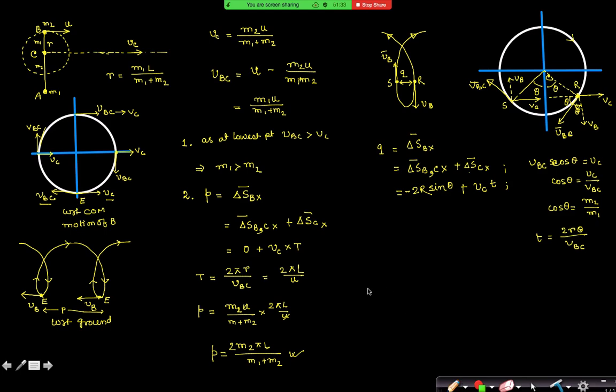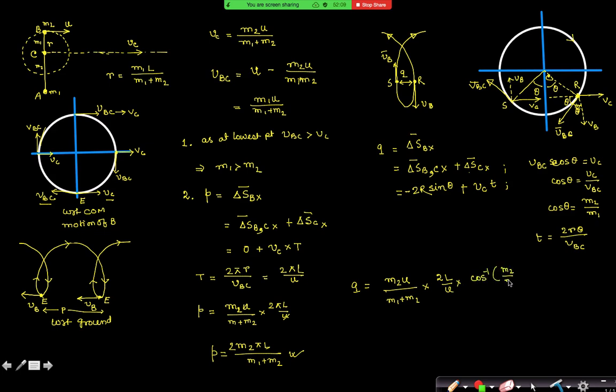It will be a long expression. So that is VC into t. If I first write it, VC is M2 into U by M1 plus M2, into t. t is 2 into R by VBC. R by VBC is L by U. Into theta, which is cos inverse M2 by M1.